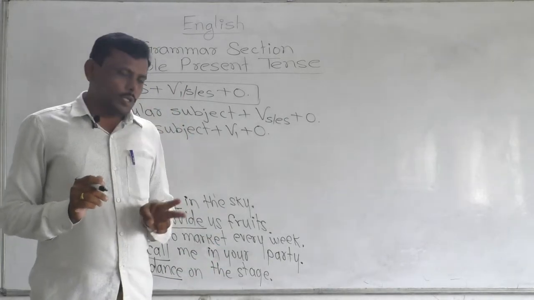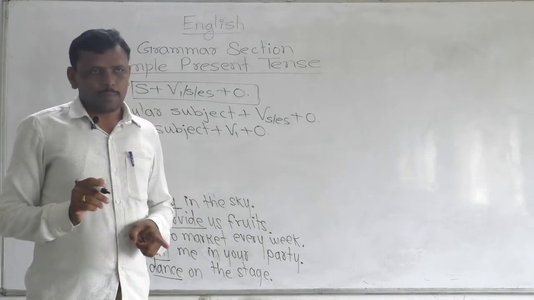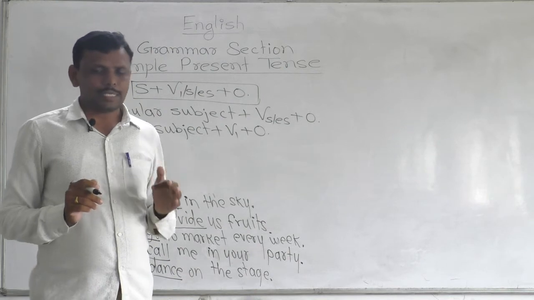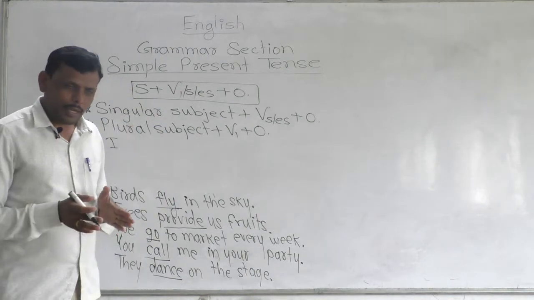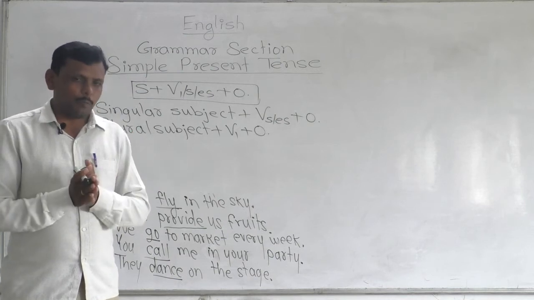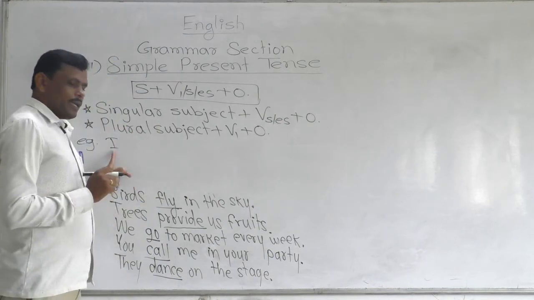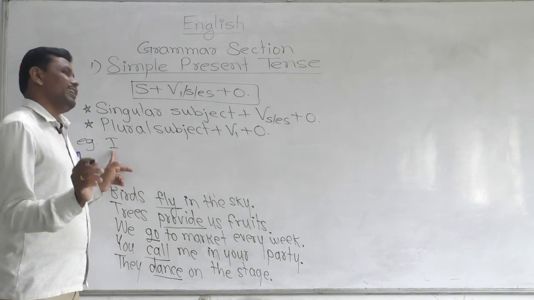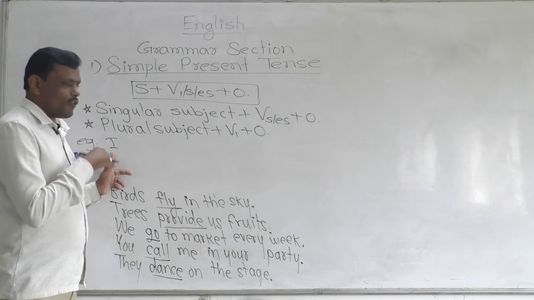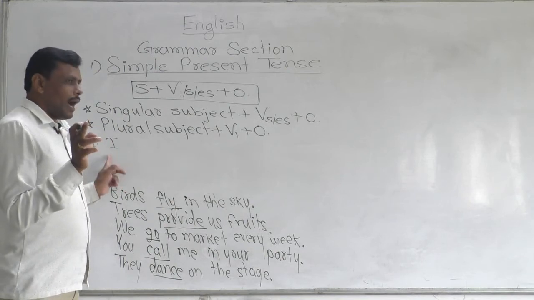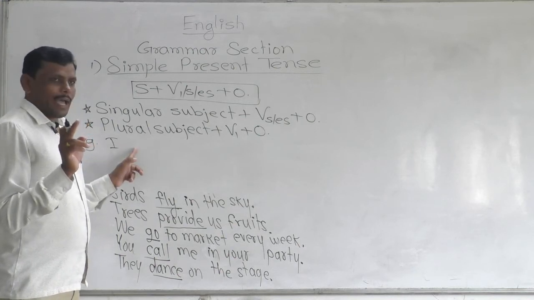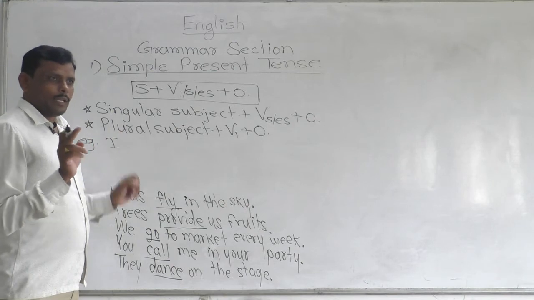Our rules are that if the subject is singular, we have to use V5, meaning s or es, with the main verb, and if the subject is plural, we have to use the base form of the verb. Here, I is a first person singular pronoun. Though it is singular, it is exceptional for these two rules. I is singular, but the verb takes it like a plural subject.